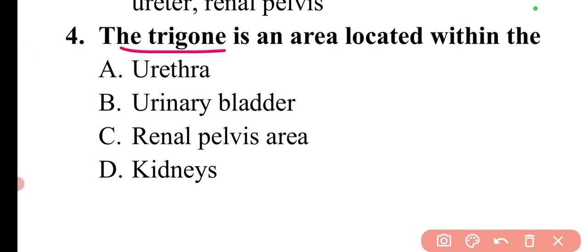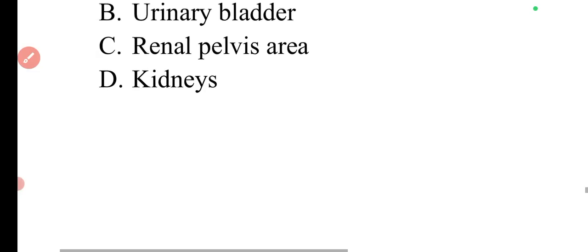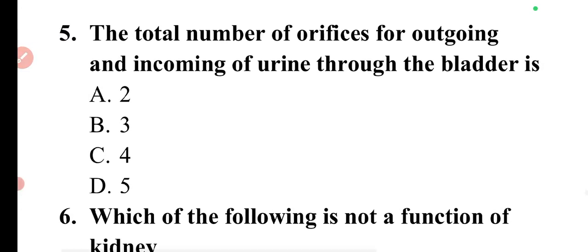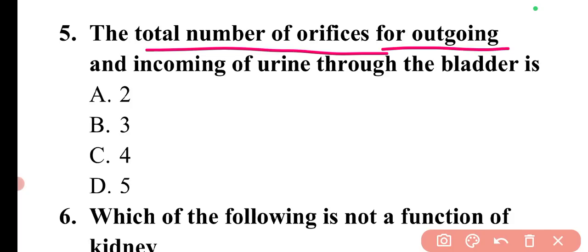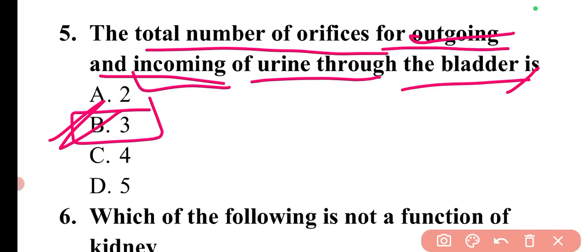The question is, the trigone is an area located within the, so the trigone area is located in the urinary bladder. So here option B is correct. Then the next question is, the total number of orifices for outgoing and incoming of urine through the bladder is, so the total number of orifices is 3. For outgoing and incoming, they are asking for both. So there are 3 openings. One is for outlet and 2 are for incoming.